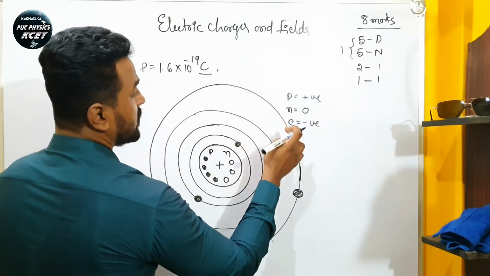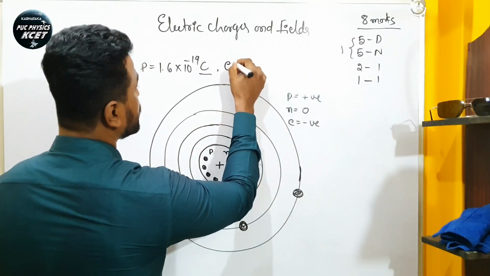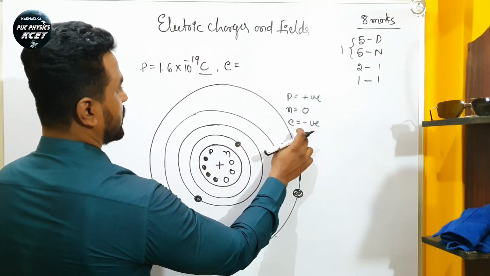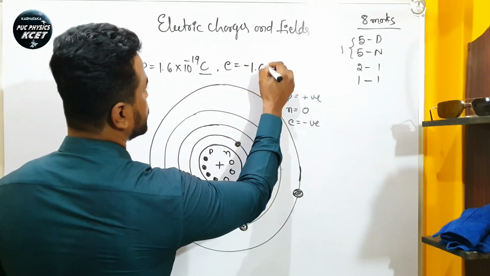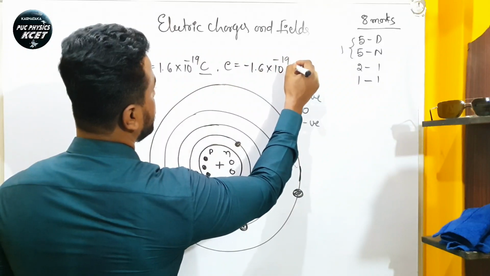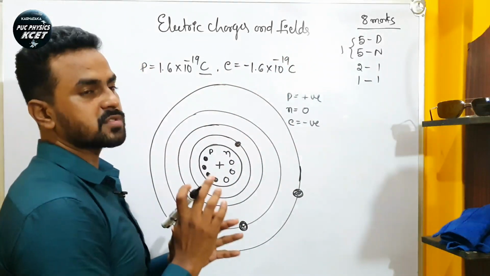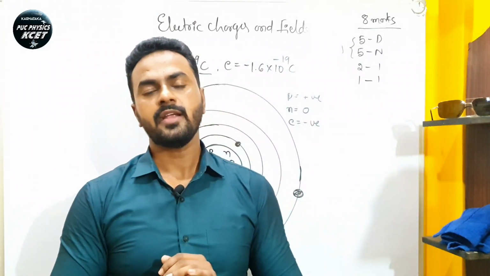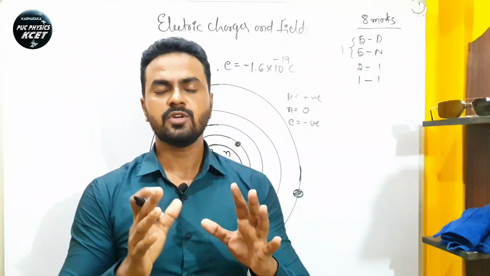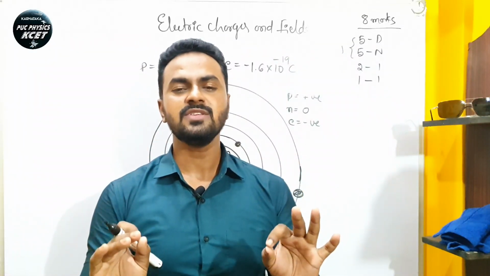So what is the charge of this electron? Means how much negativity does this electron have? It is minus 1.6 into 10 to the power of minus 19 coulomb, right? They possess charge, positivity and negativity. Neutron is neutral in nature, which means 0.